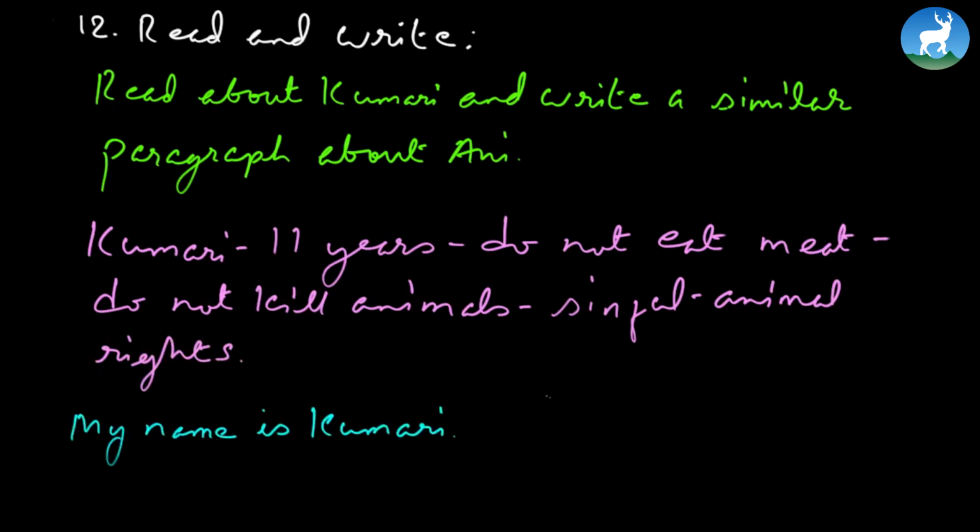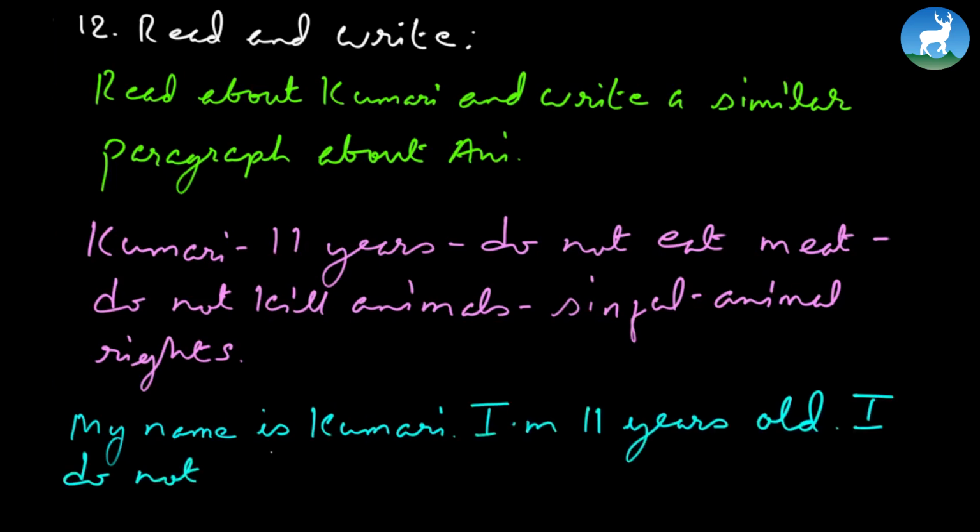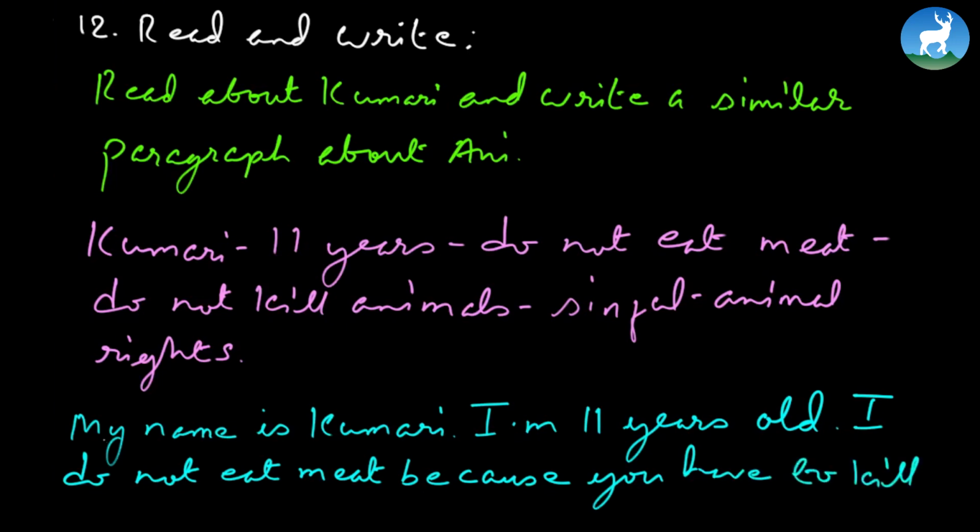My name is Kumari. I'm 11 years old. I do not eat meat because, and it gives a reason here, because you have to kill animals. So to eat meat, you have to kill animals. Now she thinks it is sinful.